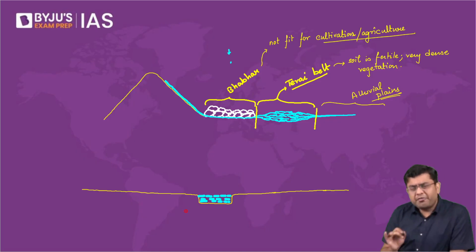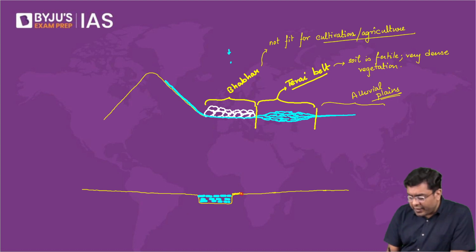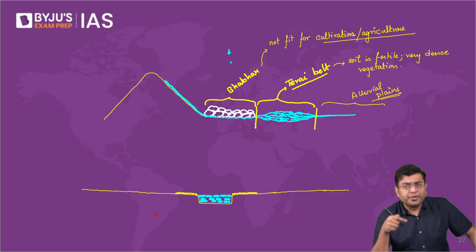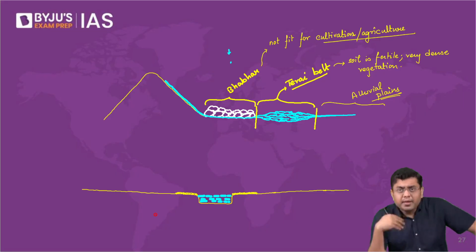But even if it doesn't get flooded, the deposits you will find continuously being dumped in the surrounding areas of the river, a few kilometers, a few tens of kilometers from the river side. So these are the newer deposits which are carried out on a daily basis, on a monthly basis. These are the deposits which are brought by the river.